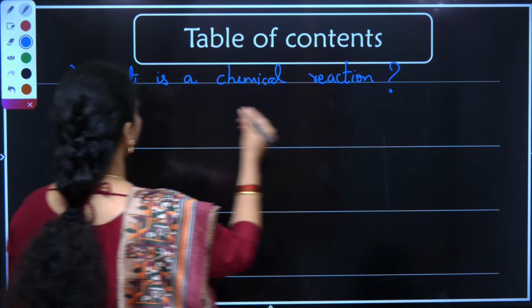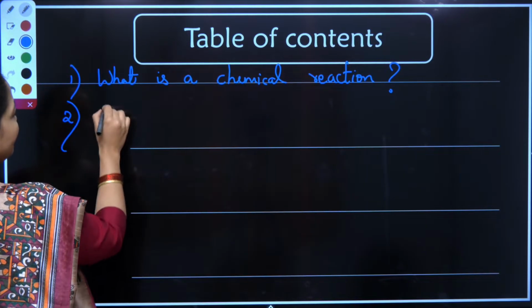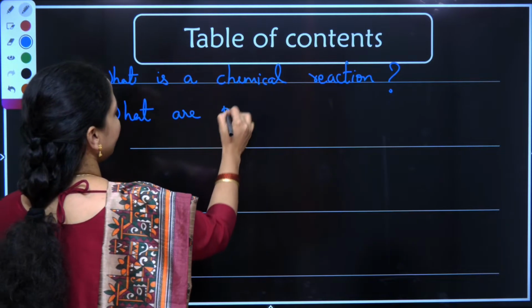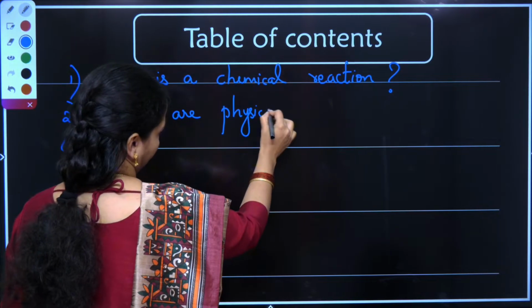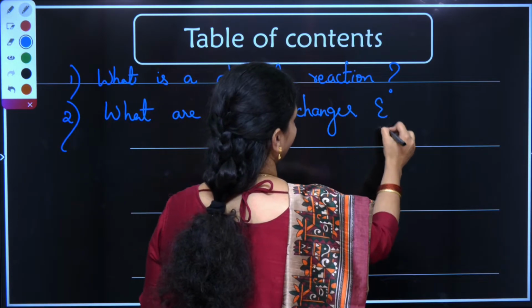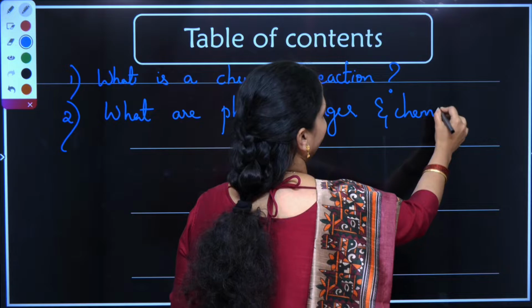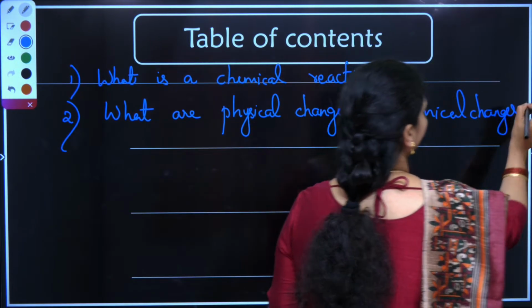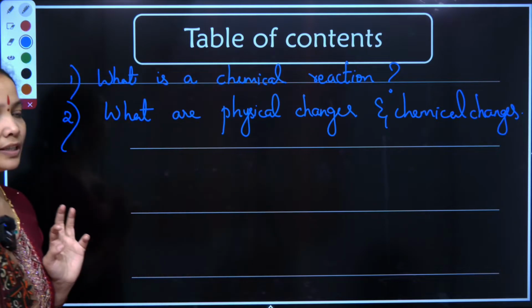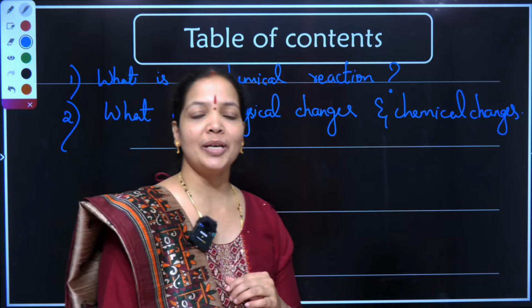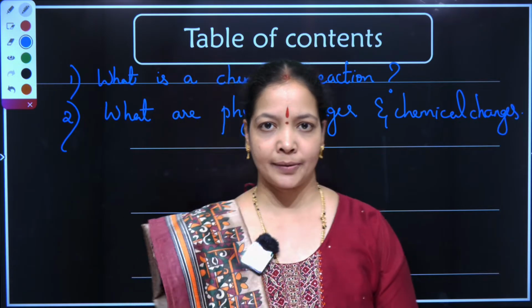Secondly, we'll be learning about physical changes and chemical changes. We will also learn the difference between them, and many examples will be given so that you will be able to understand it in a proper manner.